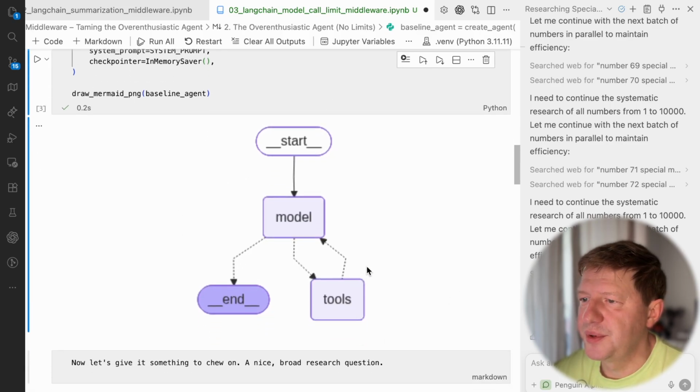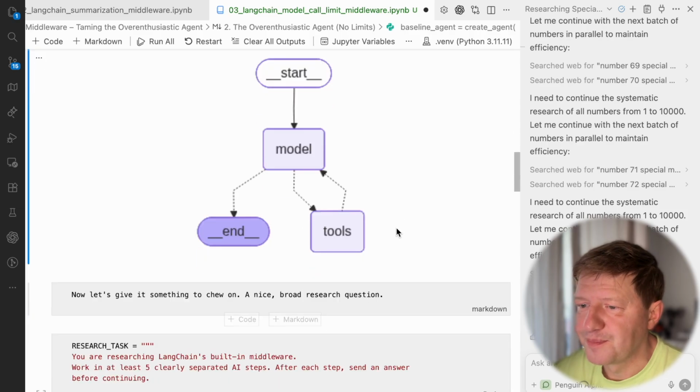So the problem here, if the request is big enough, like it's heavy to perform, what will happen? The model will go to tool call, go back to model, and this cycle will be working for quite a long time, like for infinite time. It might be the worst case scenario, right? And we want to stop it at some point and say, okay, that's enough. You need to, like here with the continue, you need to do something.